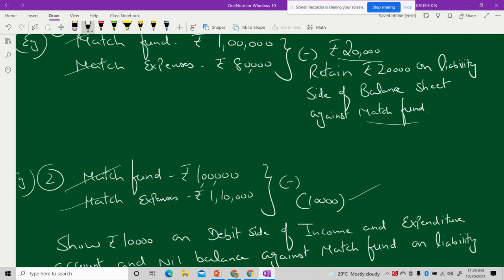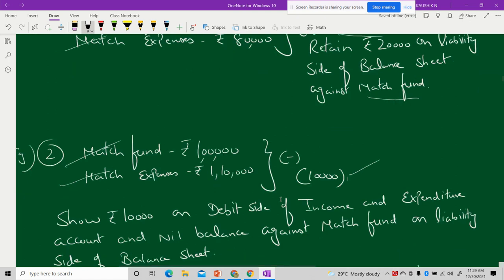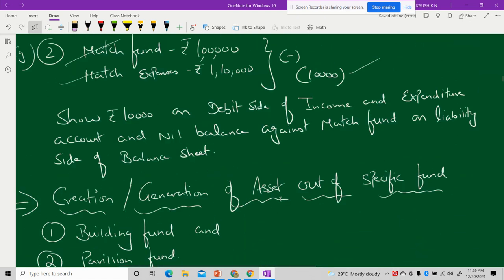And this negative amount of rupees 10,000 alone is to be taken to the debit side of the income and expenditure account. That's what we have mentioned here. You have to show only this 10,000 rupees on the debit side of the income and expenditure account, and in your balance sheet on the liability side, you won't have any balance standing against your match fund. So you will mention it as nil. Just a hyphen you have to put. I hope I am making sense to you.